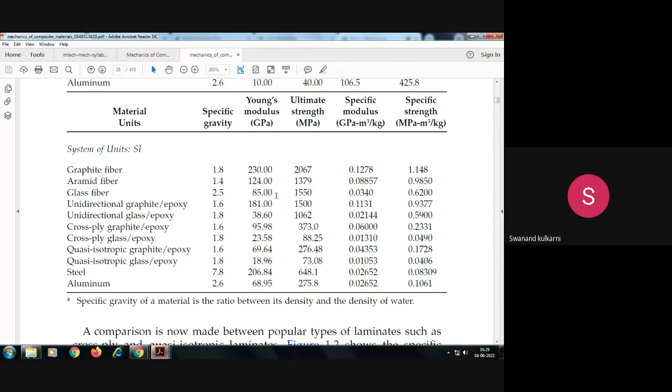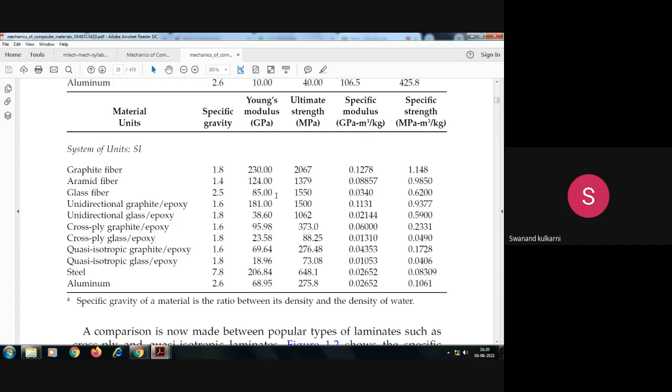For aluminum, density is 2.6. For iron, the density is 7.8. But in case of graphite fiber, it is 1.8. For aramide fiber, it is 1.4. Glass fiber is again 2.5. So here you can see how small the specific gravity or densities of these materials are.